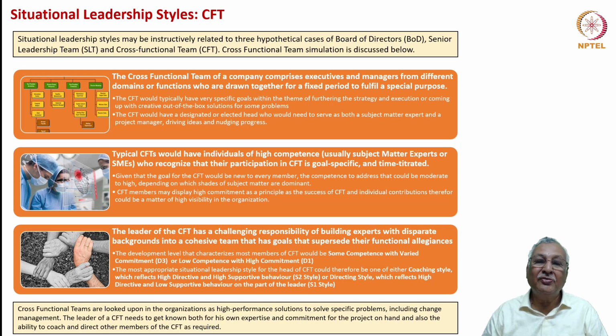Typically, CFTs will have individuals of high competence because the best of each department is chosen for participating in a CFT. Usually subject matter experts, as I said. Their specification is that they should be goal oriented and they should put in their best to ensure that the CFTs work successfully.